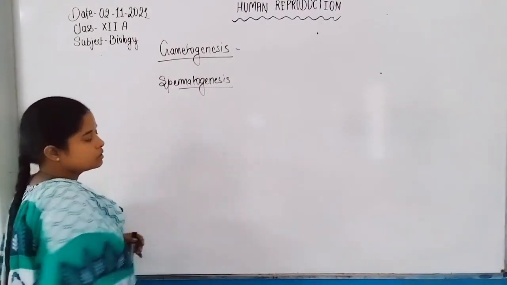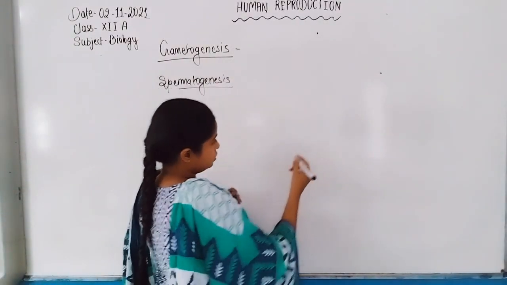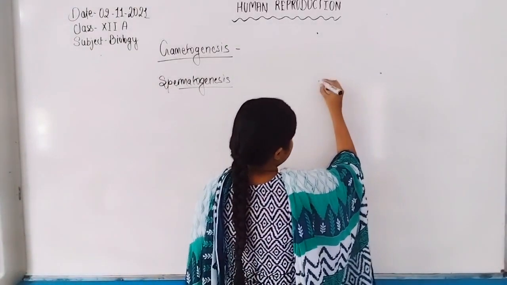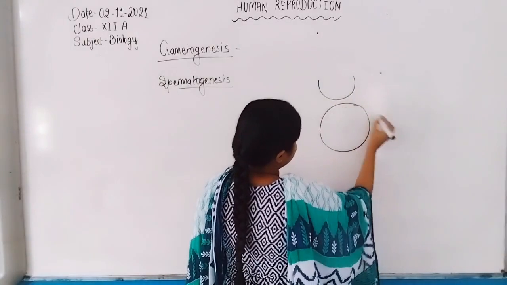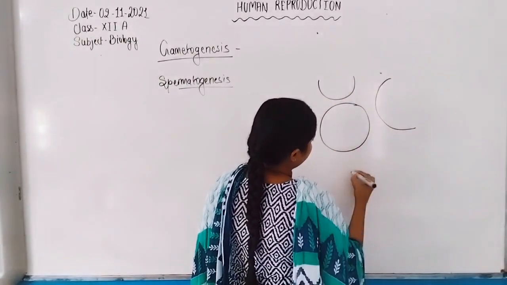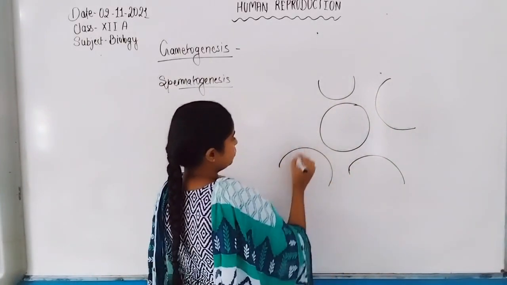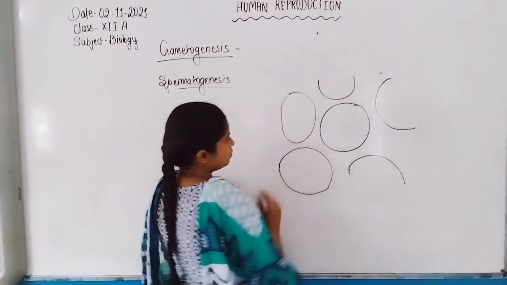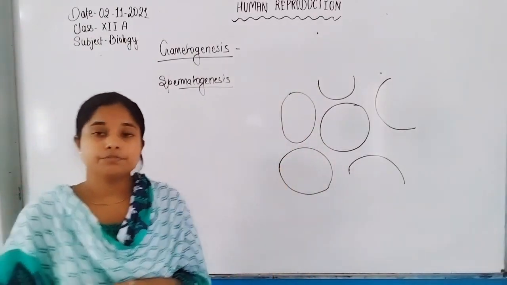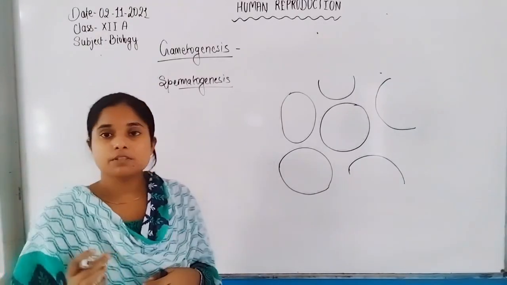The spermatogenesis process takes place in the testes. If we talk about the TS of testes, the testis is formed by compartments, around 250 compartments, and each compartment consists of 2 to 3 seminiferous tubules.